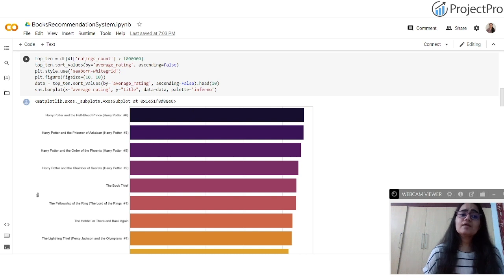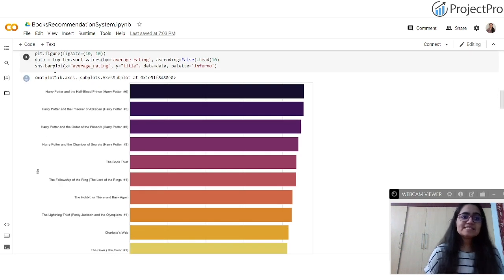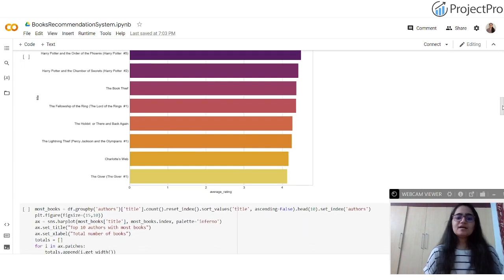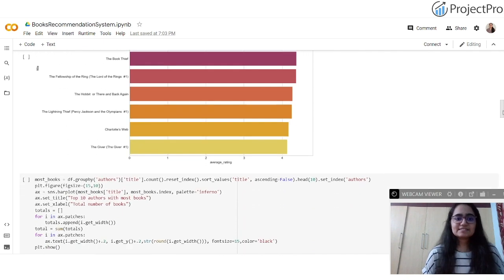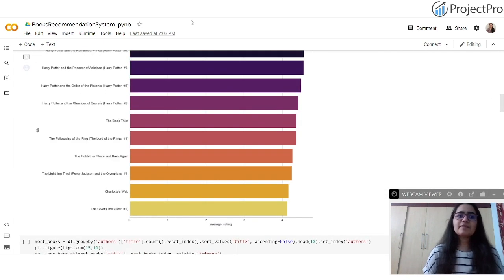Once we get the top 10 books which have the highest ratings count, this is going to be plotted here by making use of SNS, the Seaborn library which we have imported in Python. We have made use of that, and we are making use of the bar plot here to visualize our top 10 book ratings, because we have the book data set.